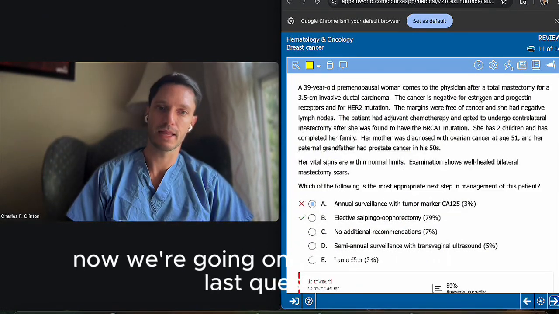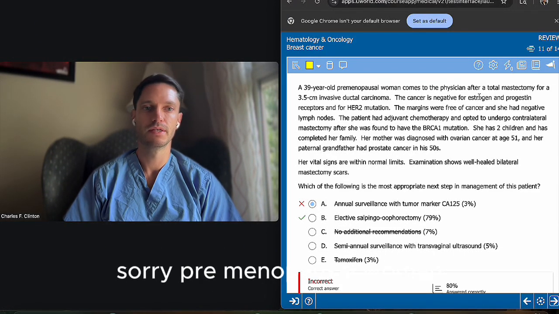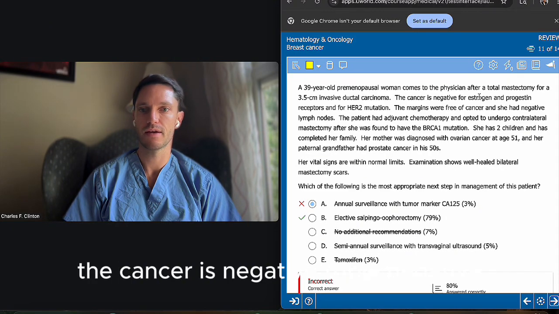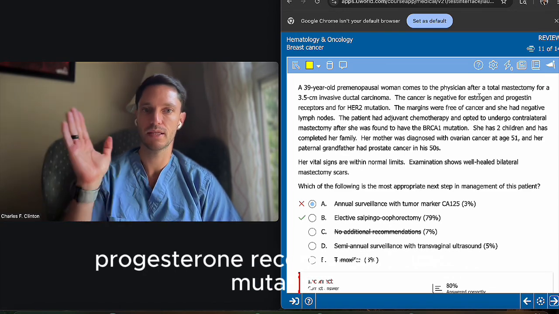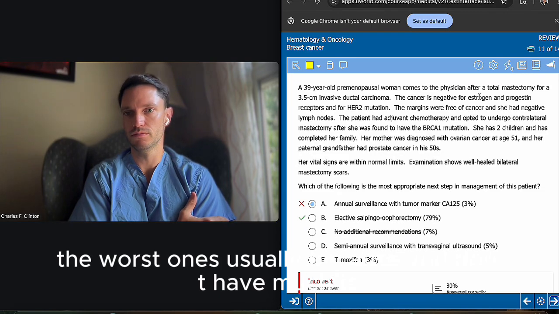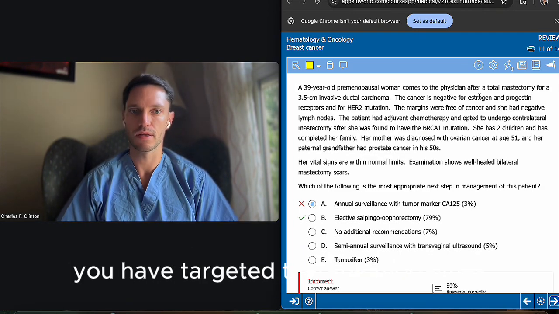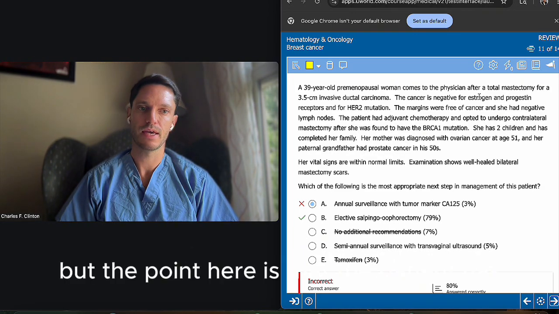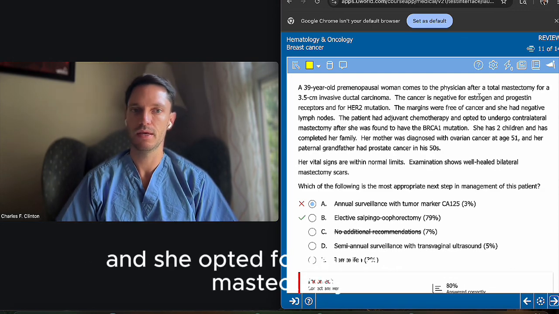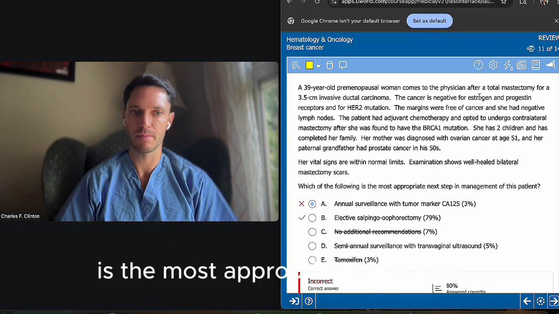Now we're going on to one of the last questions. So this other patient is a 39-year-old premenopausal woman, and she had a total mastectomy for invasive ductal carcinoma. The cancer is triple negative, so negative estrogen, progesterone receptor, and HER2. So those are the worst ones usually because you don't have much to attack or much to treat. When they are positive for one or all three of these, you have targeted therapy modalities. But the point here is that the patient has BRCA1 mutation, and she opted for contralateral mastectomy after she was found to have BRCA1 mutation. So which of the following is the most appropriate next step in management of this patient?